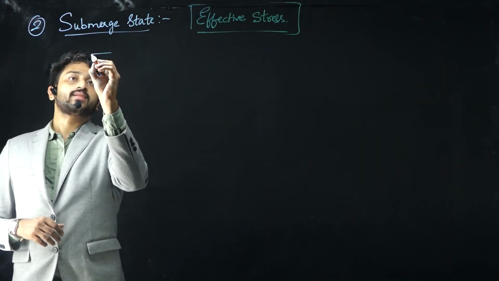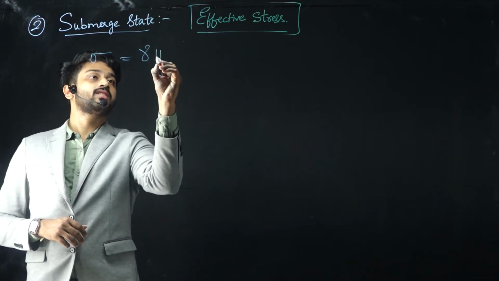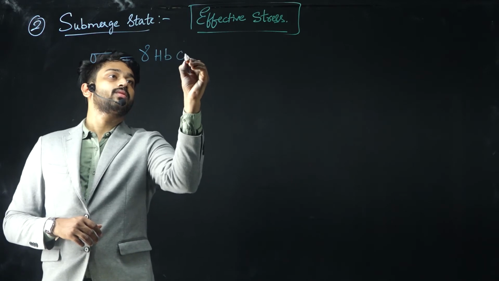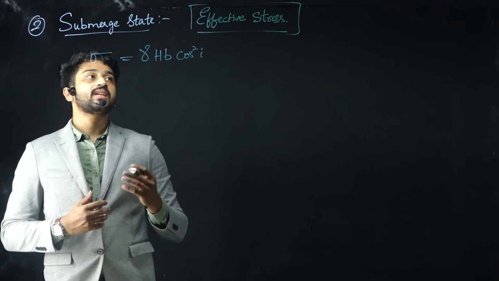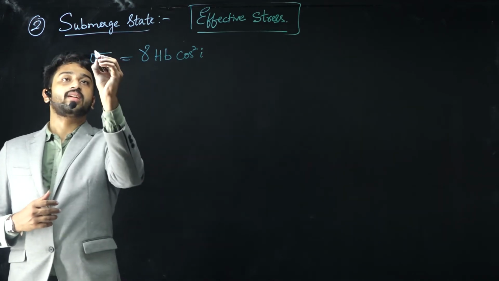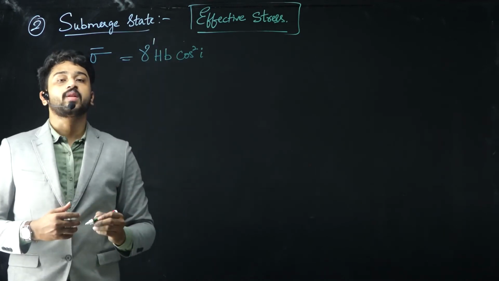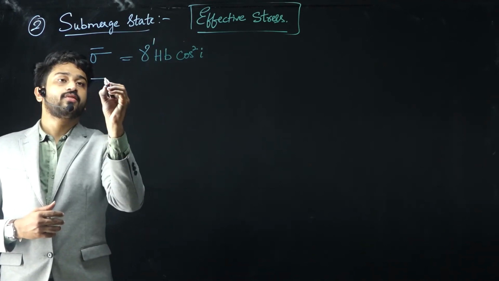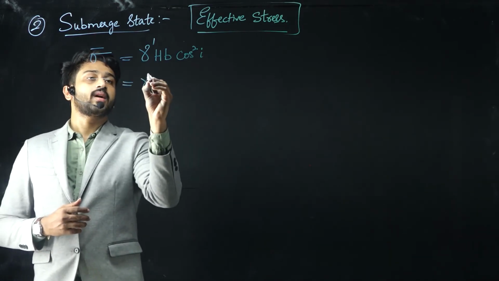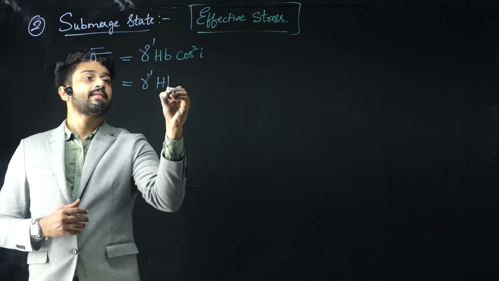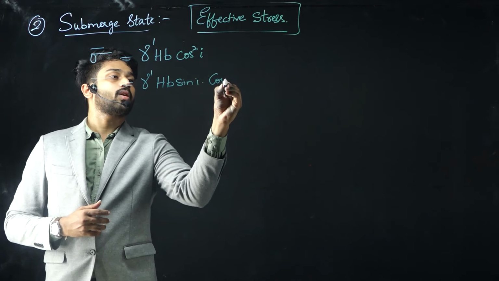If you look at sigma, we got sigma as gamma h into b into cos square i. Since we need to consider the effect of pore water pressure, let us denote this by sigma bar, and since the soil is in submerged state, this gamma will be gamma dash. The shear stress tau will be gamma dash hb into sin i into cos i.